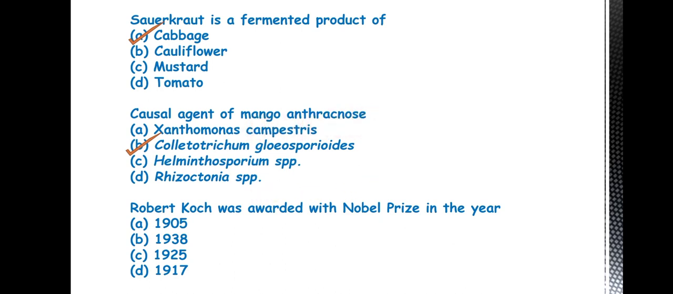Then next one is, Robert Koch was awarded with Nobel Prize in the year. So the answer is 1905. Answer is A. Okay. Robert Koch is the scientist or the microbiologist who gave the criteria for the pathogen. That is, for a pathogen, what criteria must be there? That is the Koch postulates. Okay, four important Koch postulates he has given.